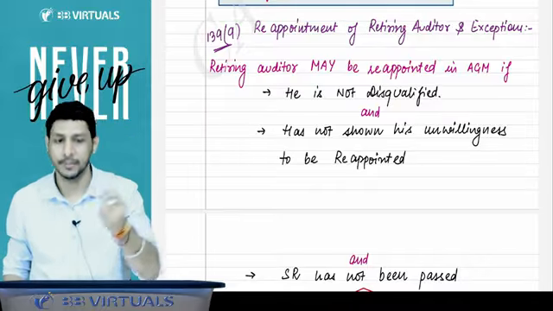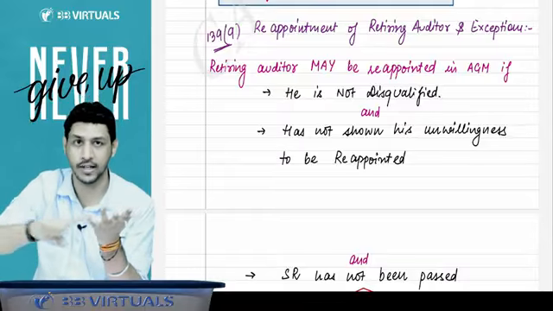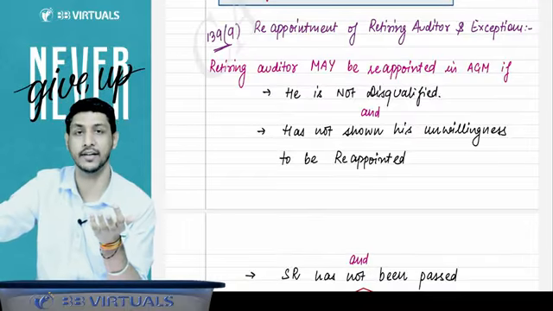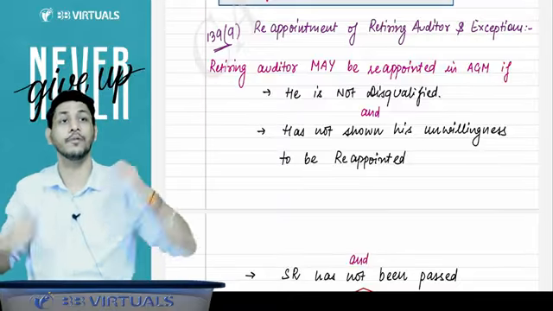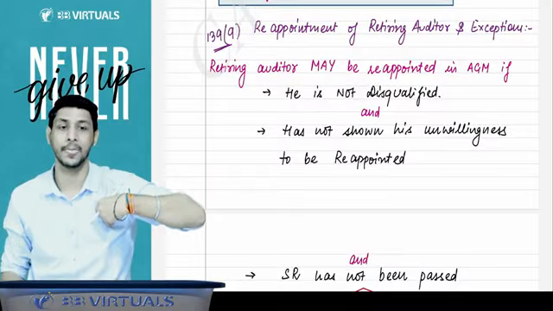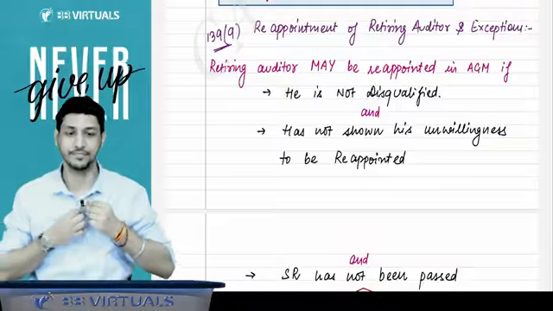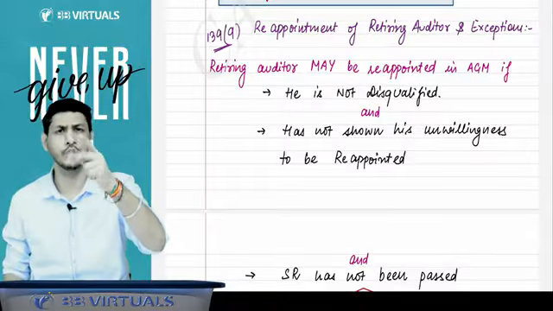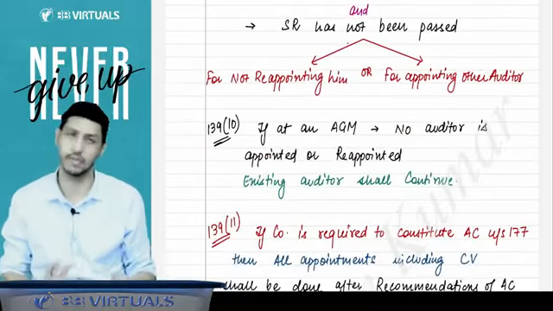It means the retiring auditor will be reappointed in the company if he is not disqualified, he has not shown his unwillingness to be appointed as an auditor, and no such SR has been passed for not reappointing him or for appointing any other person in his place. Got it? So when you are reading it like this, you have to check AND. So I have told you both ways. You can learn in any of the ways you want to, and you can write it in the examination. Both are correct.